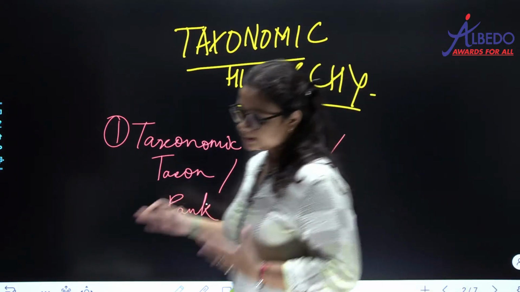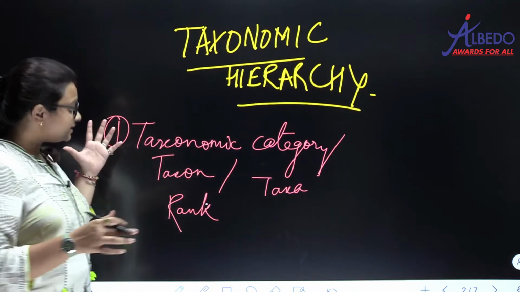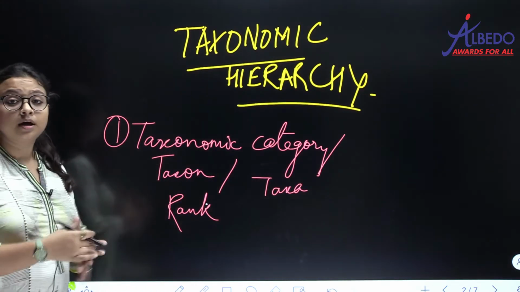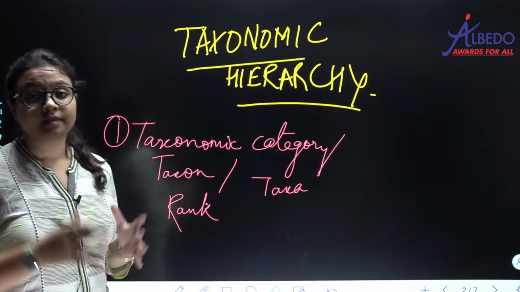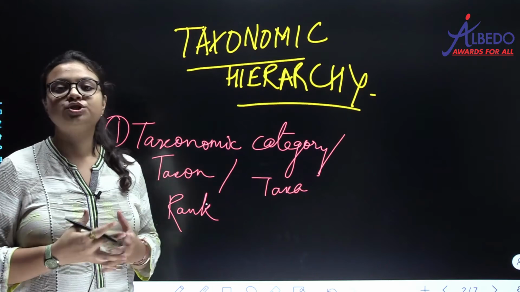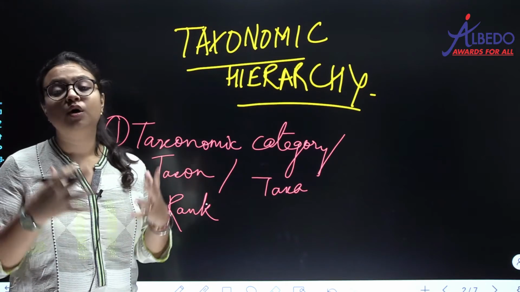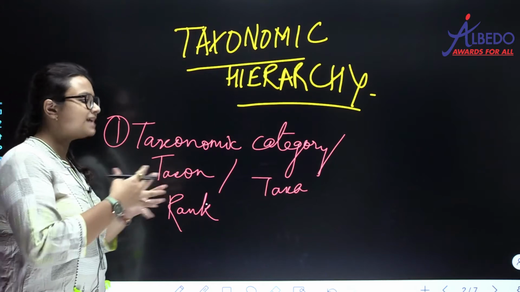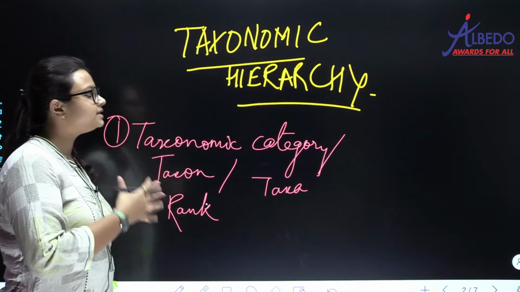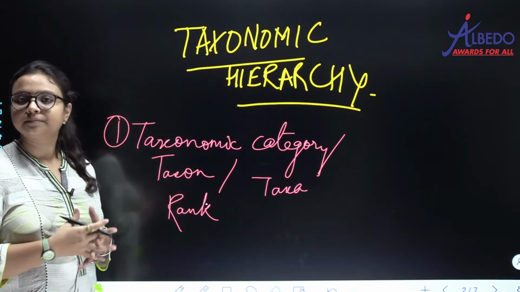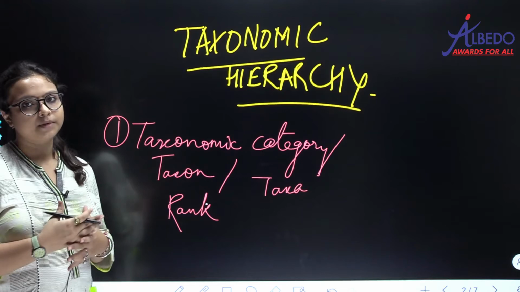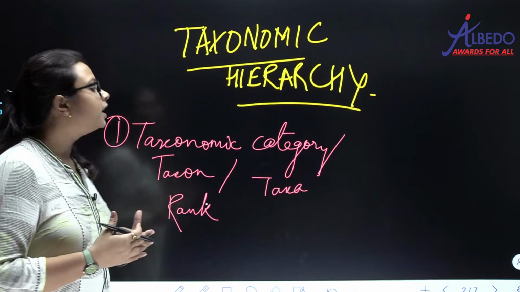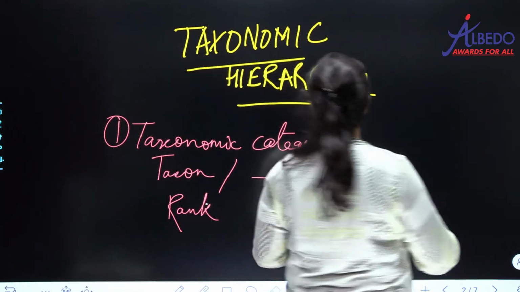All right, so please write down taxonomy. These are the various levels at which an organism is classified in taxonomy, ठीक है. So that is the meaning of taxonomic category. Now what is taxonomic hierarchy?